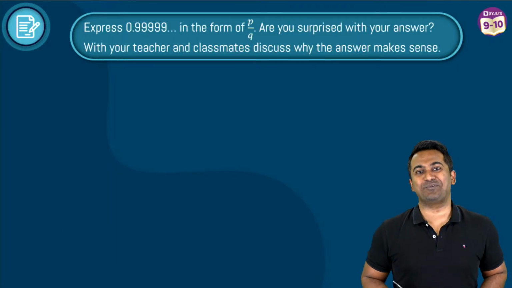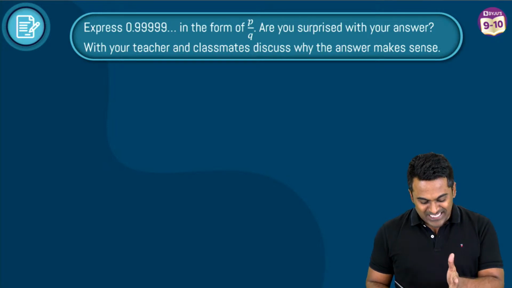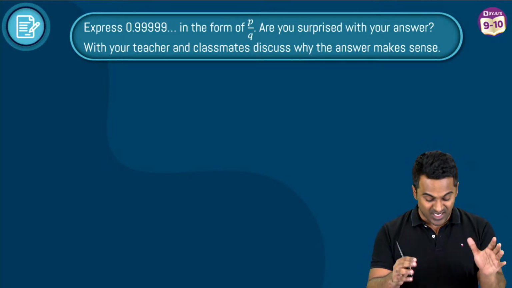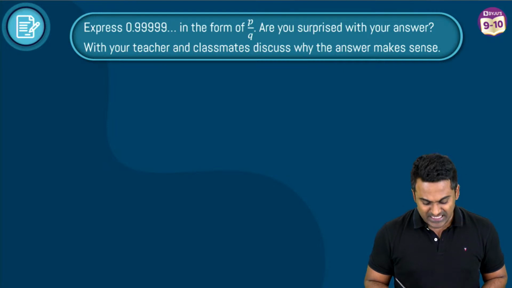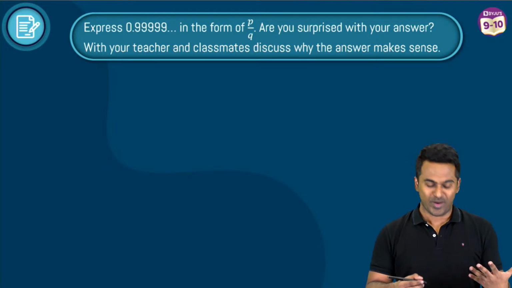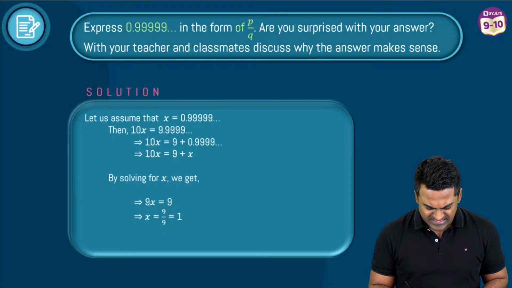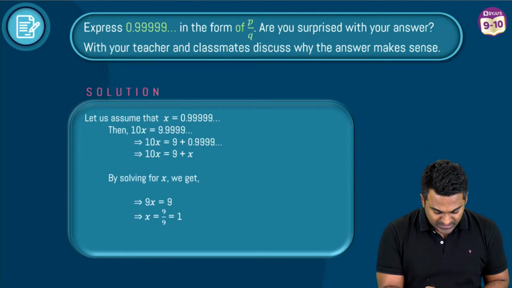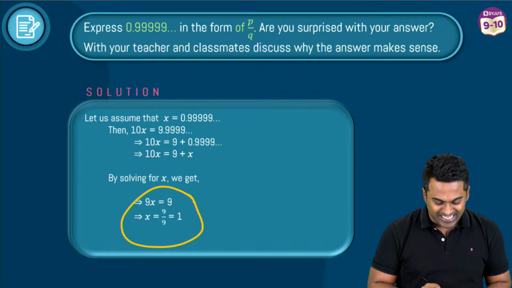This was the problem that we were waiting for, weren't we? Express this in the form of p by q, and I promise you, you will be surprised by the answer. We are going to discuss why the answer makes sense. Of course, the method is the same. Multiply this by 10, repeat the same process. Take this, multiply this by 10, this is what you get. What you're getting is 1.